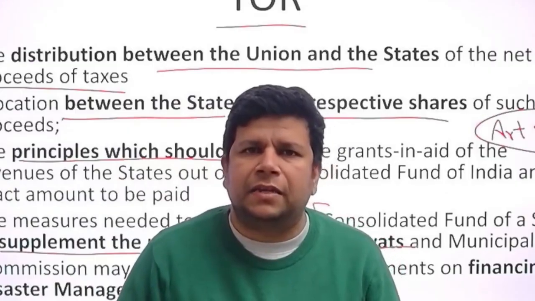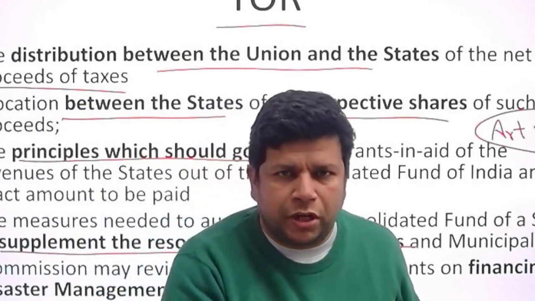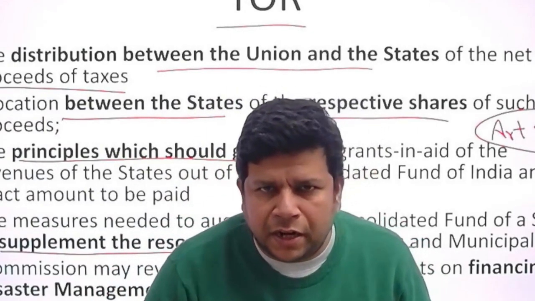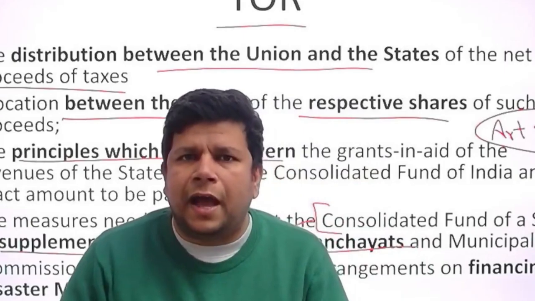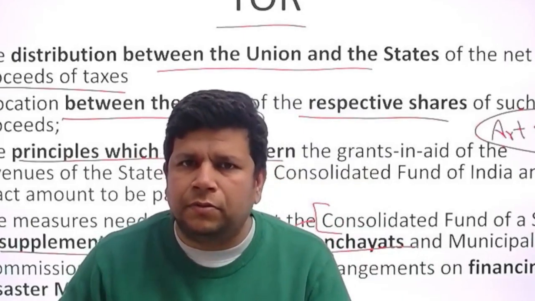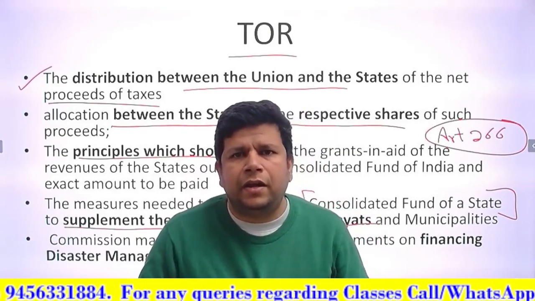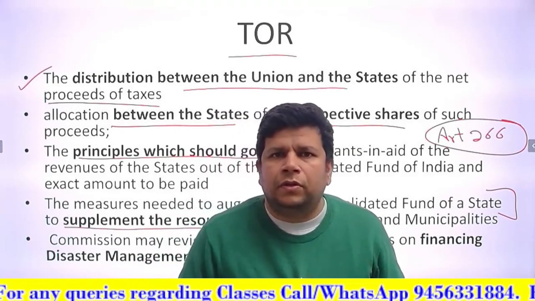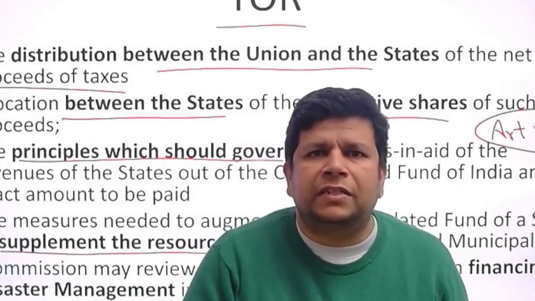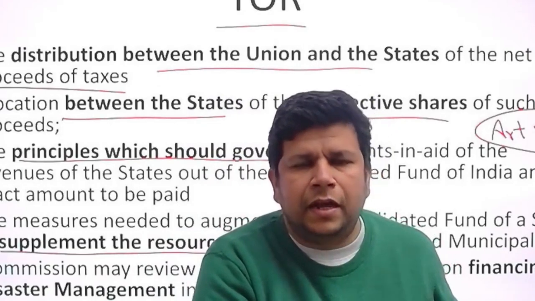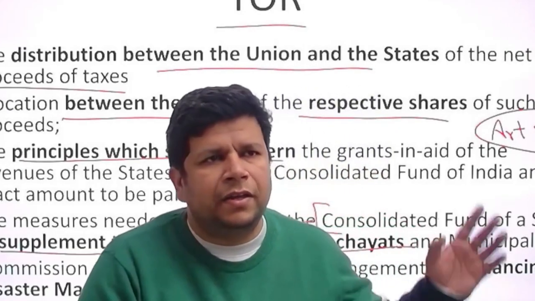See, panchayats and municipalities are constitutional bodies mentioned in Article 243 and the schedules 11 and 12. So the state government must provide some money to them, right? How much money do they have to provide?